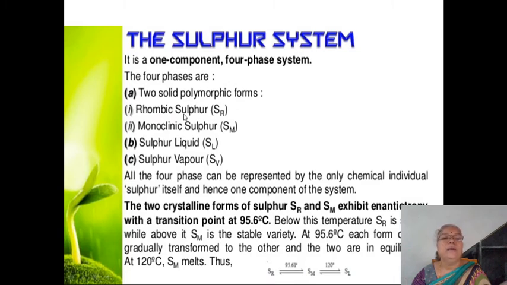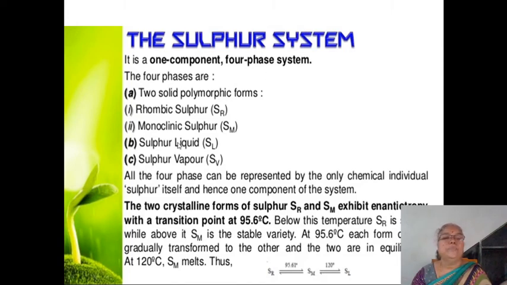That means here rhombic sulfur, SR, is converted into monoclinic sulfur at a temperature of 95.5. This temperature is the transition temperature.